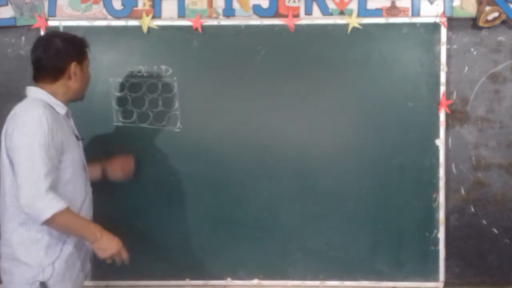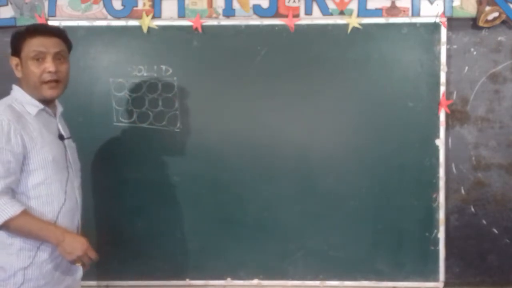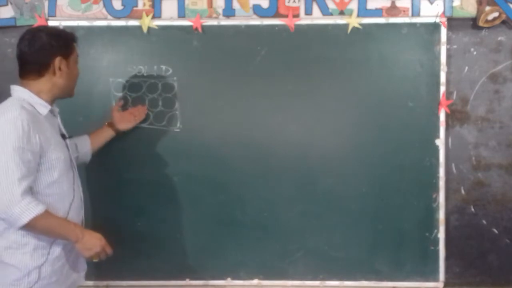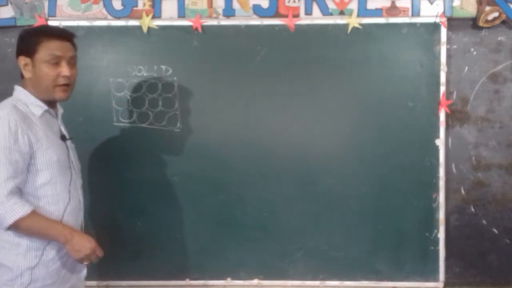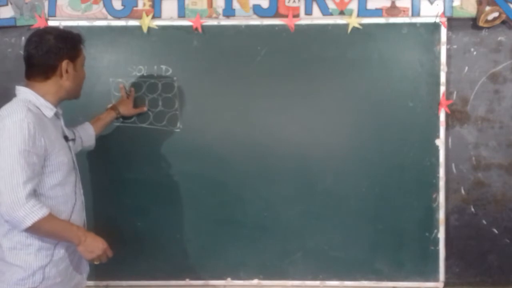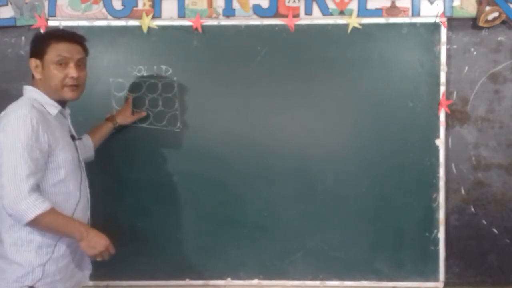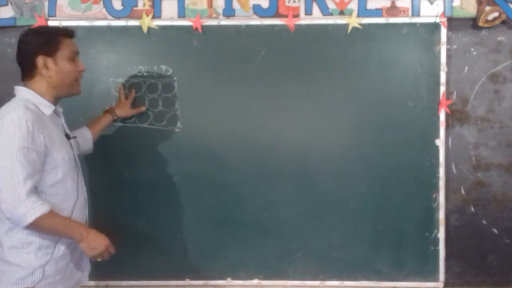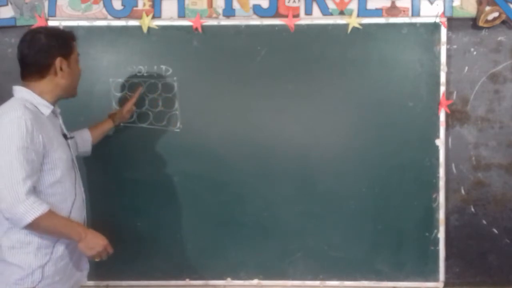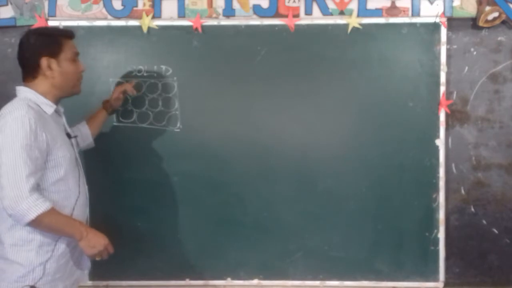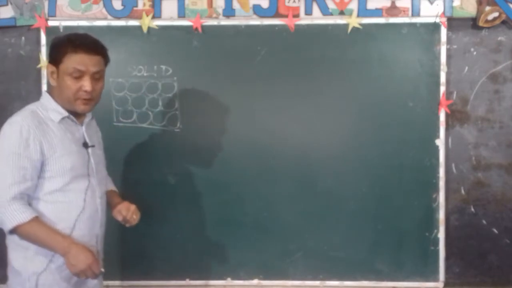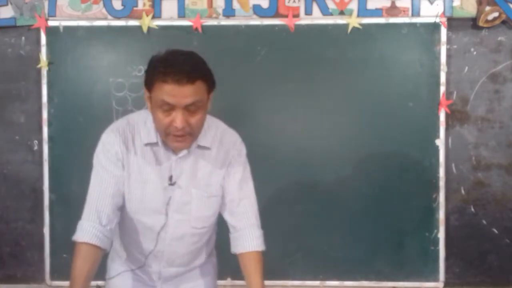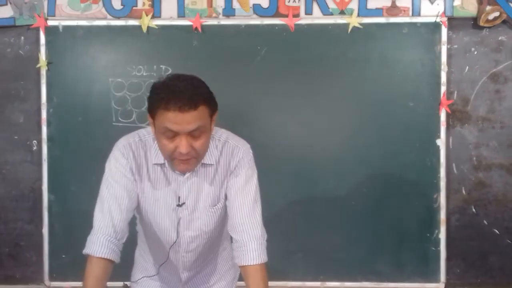The intermolecular space is very, very less, almost negligible. The force of attraction is very strong between the molecules, and if they get energy, the molecules usually vibrate in their mean position. I'll read it from the book for you, page number 5.